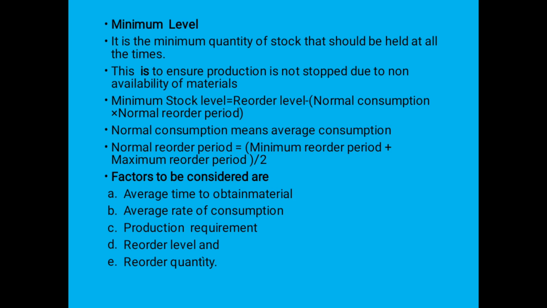Okay, normal consumption here means the average consumption. Then normal reorder period. Normal reorder period means maximum reorder period plus minimum reorder period divided by 2. Then here also, in considering the minimum level, we have to consider certain factors. That is, first is nature of item. Depends upon the nature of item, we are keeping the minimum level.